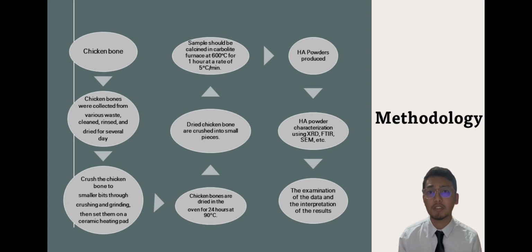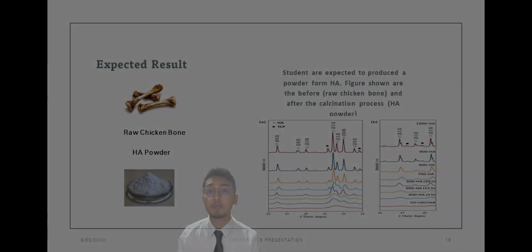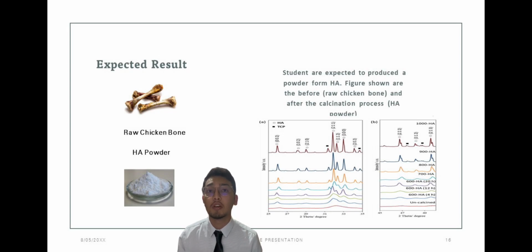The sample should be calcined in a Carbolite furnace at 600 degrees Celsius for 1 hour at a rate of 5 degrees Celsius per minute. Then, the HA powders are produced. To observe the characteristics of the HA powders, we use XRD, FTIR and SEM methods. Finally, the examination of the data and the interpretation of the result is recorded, and we can begin with the report writing.